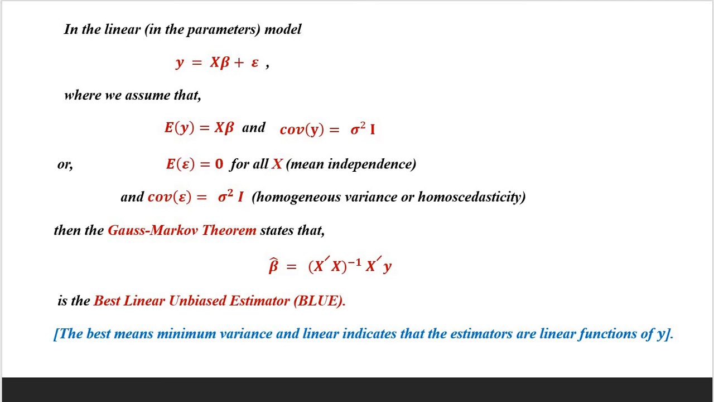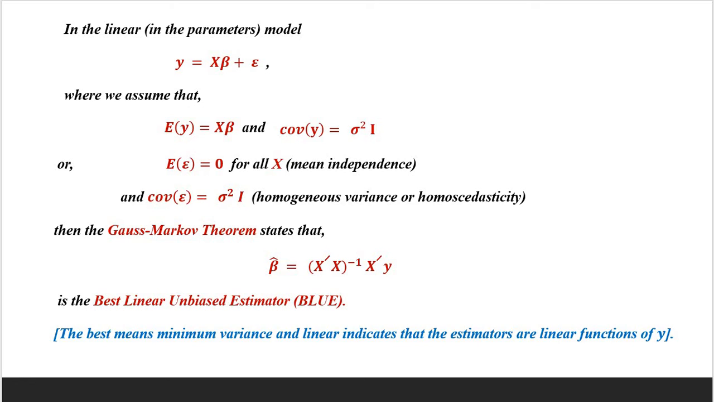In the linear model, which is linear in the parameters, y equals X beta plus epsilon, given in matrix form, we assume that expectation of y equals X beta and covariance of y equals sigma square I, where I is the identity matrix. Or expectation of epsilon, the error term, equals 0 for all x, that is mean independence, and covariance of epsilon equals sigma square I, that is homogeneous variance or homoscedasticity.